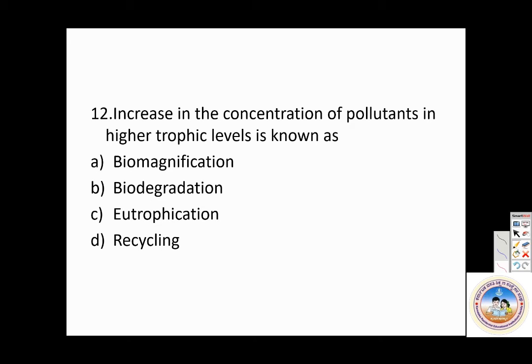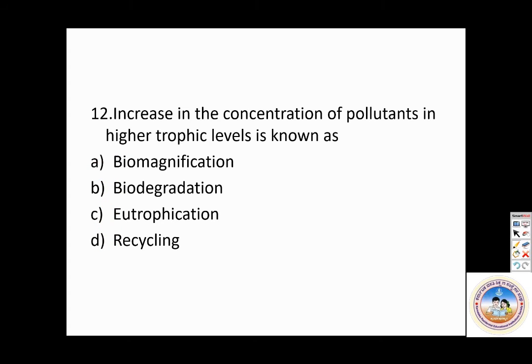Increase in the concentration of pollutants in higher trophic levels is known as biomagnification. Biodegradation is wrong. Eutrophication is wrong. Recycling is wrong. Biodegradation is degradation by microorganisms. Eutrophication is the addition of nitrates and phosphates. Recycling means whatever waste is there would be recycled for reuse.